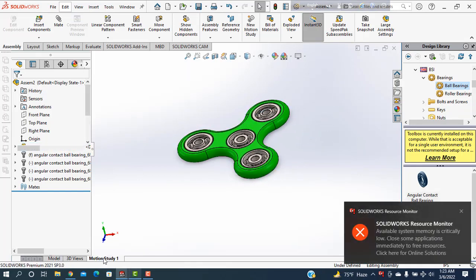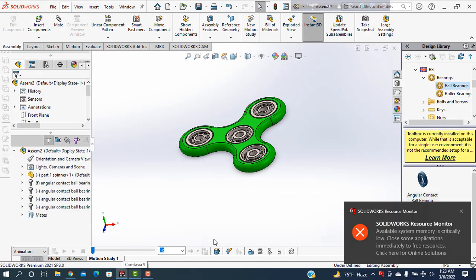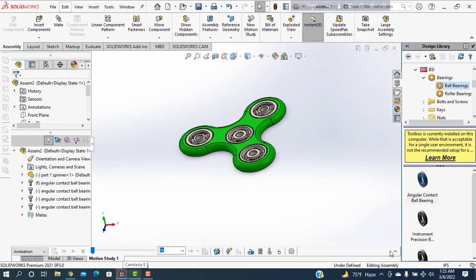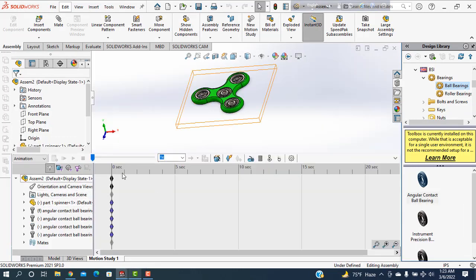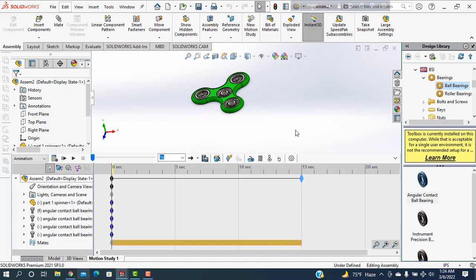So I'm going to motion study. Then going here, I'm taking the time up to 15 seconds. It should not be this way. I'm clicking here and going up to 15 seconds.